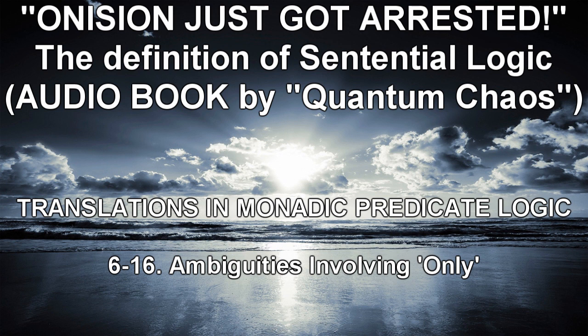Our original sentence, "Only poisonous snakes are dangerous," and its paraphrase, "No non-poisonous snakes are dangerous," are correspondingly ambiguous between the following readings. There is no thing X such that X is not a poisonous snake but X is dangerous. There is no thing X such that X is a non-poisonous snake but X is dangerous.